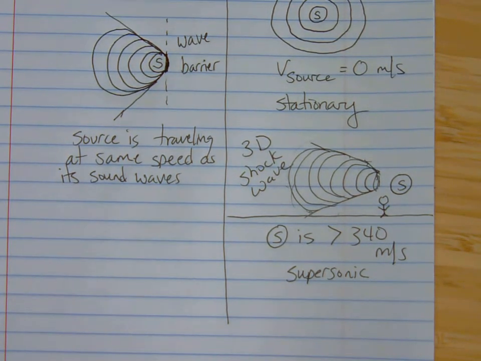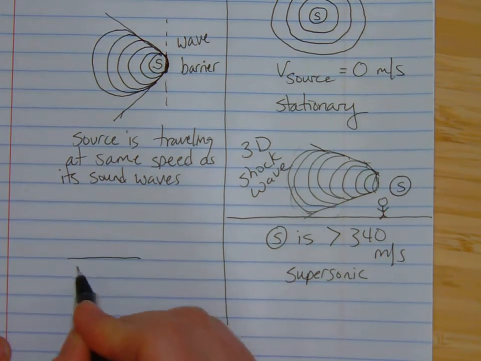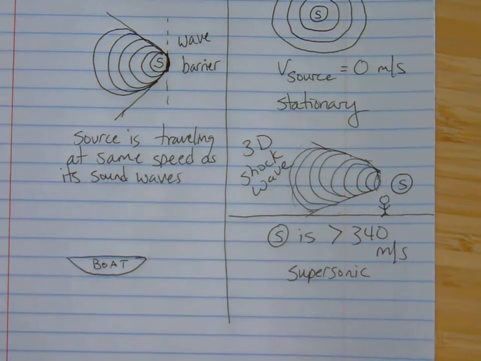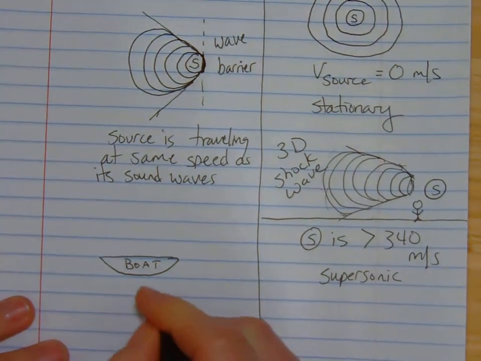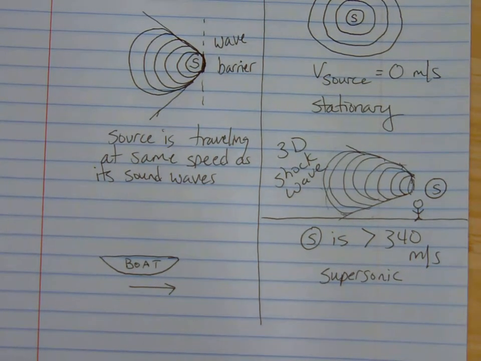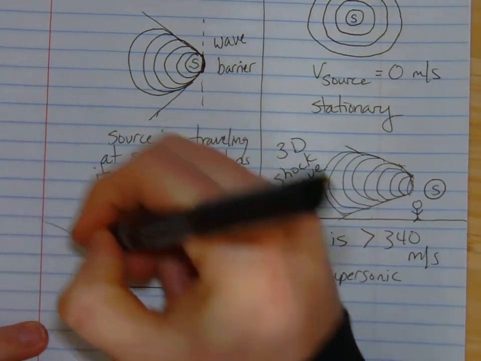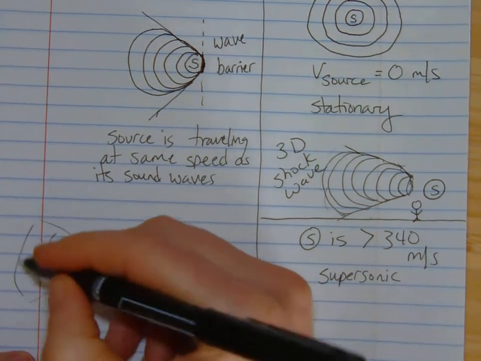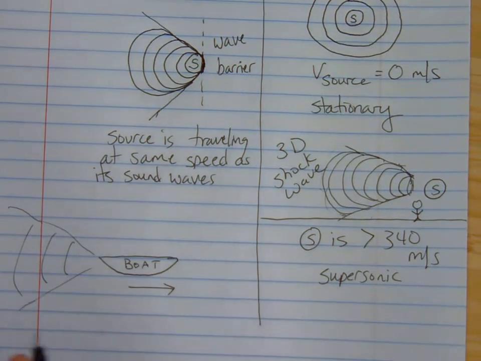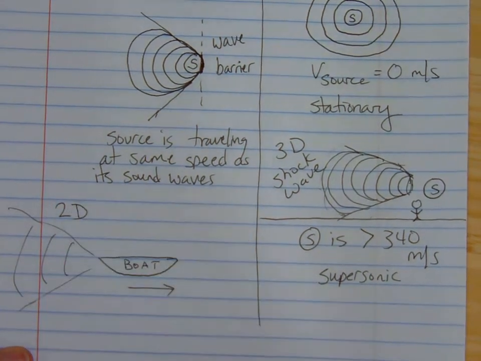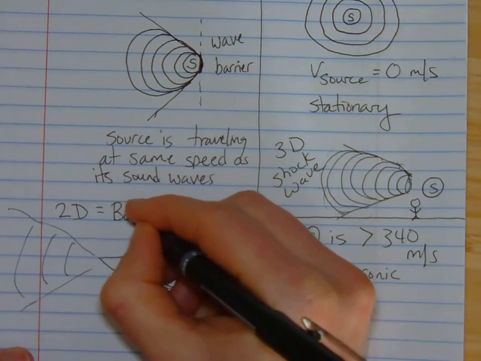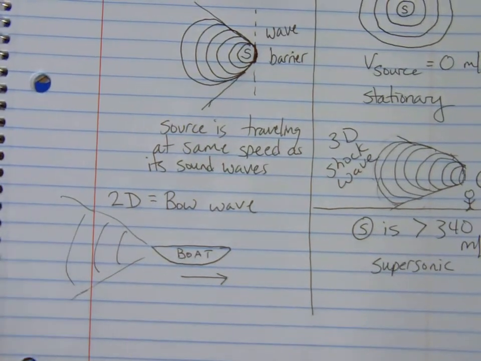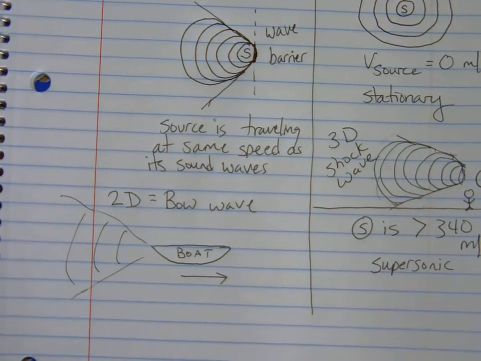I don't want you to get this confused with something else that most of us see, especially in the summer. That is a boat. Most of us have traveled on a boat at decent speeds, and so you know that behind you create the wake. You might think that is a shock wave, but it's not. It's two-dimensional. Behind a boat, I know it's going to look similar, but that is only a two-dimensional wave. That is called a bow wave. So your boat is not breaking the sound barrier. That would be one heck of a boat.